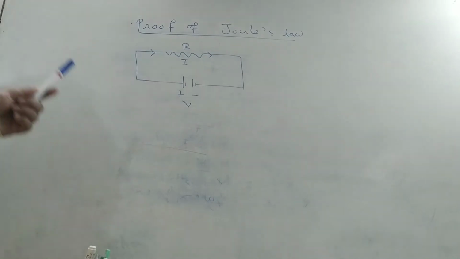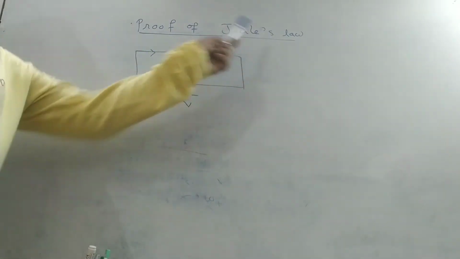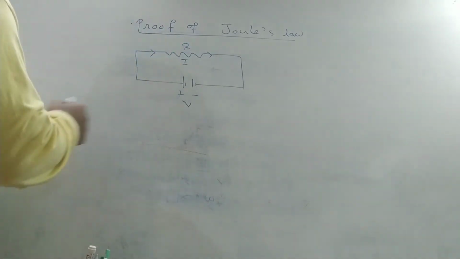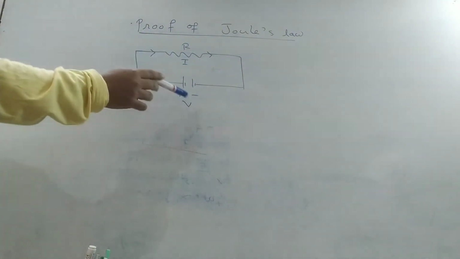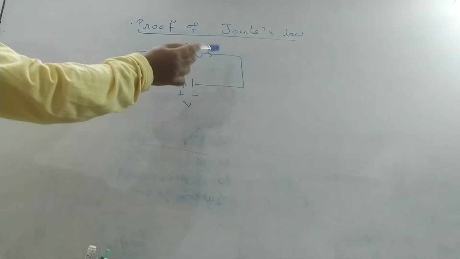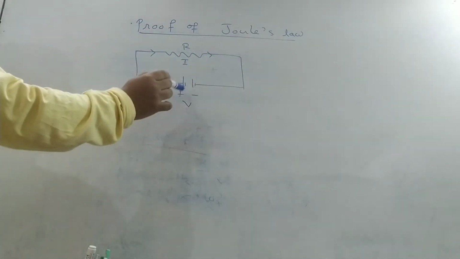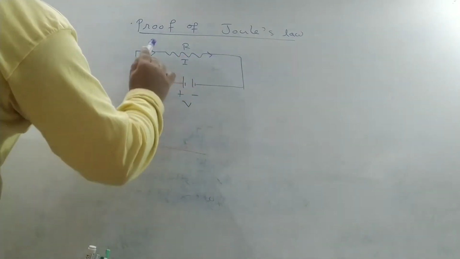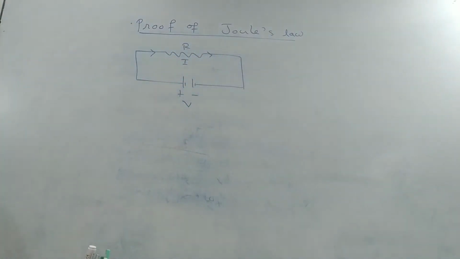Next topic is the proof of Joule's law. Let capital R be the resistance of a wire which is connected with a cell having potential difference V. I is the amount of current that flows through this wire.